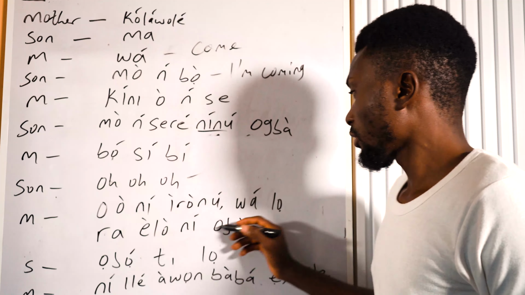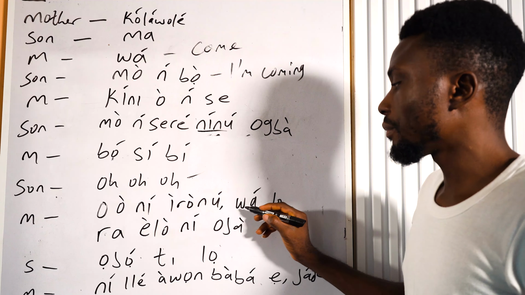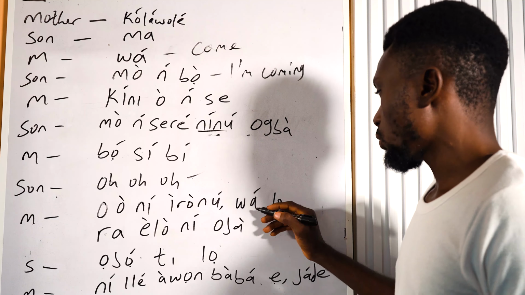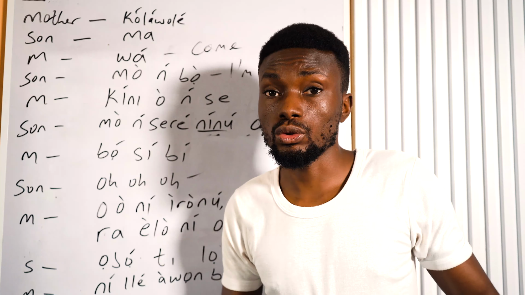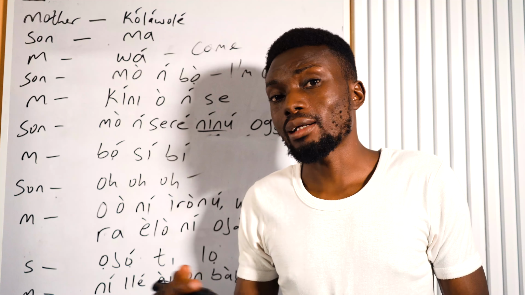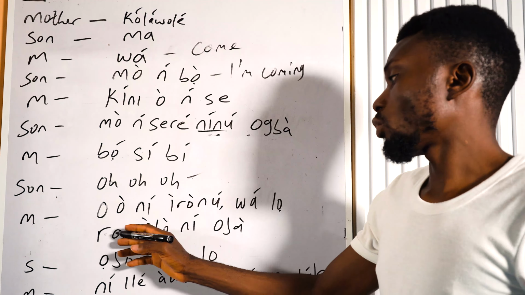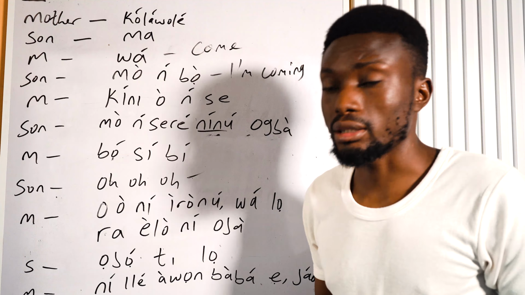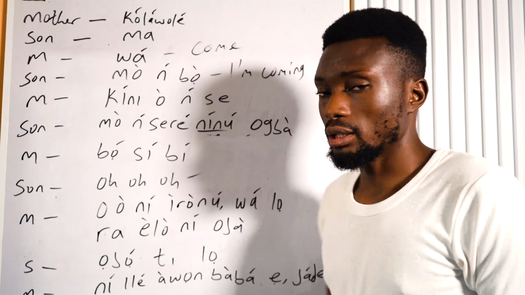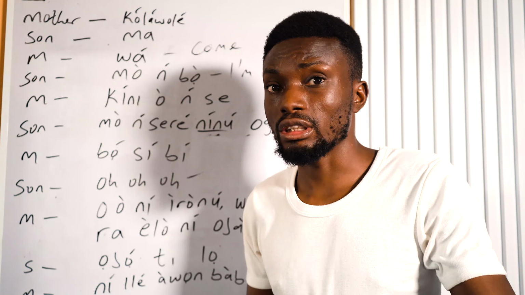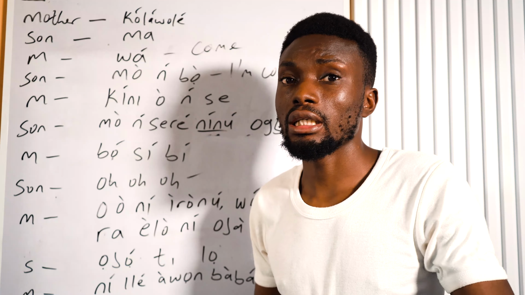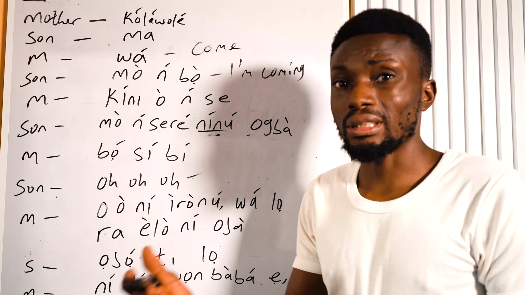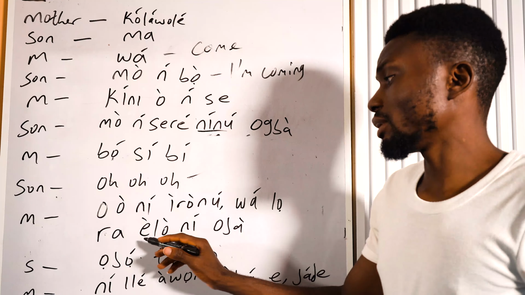O ni ironu. Wa lora. Wa, come, buy. Lo is go. Wa is come. Like wa lora. That's another way that Yoruba use words. So wa lora, come and buy. Wa lora elo is groceries. Ni oja, at the market. Wa lora elo ni oja. So o ni ironu. Wa lora elo ni oja.